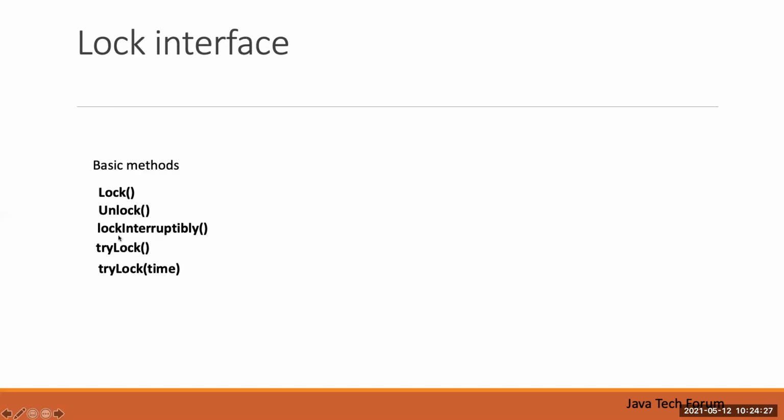Then lockInterruptibly. This method helps to get the lock if the current thread is not interrupted.